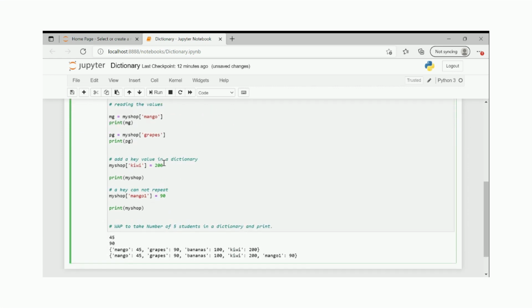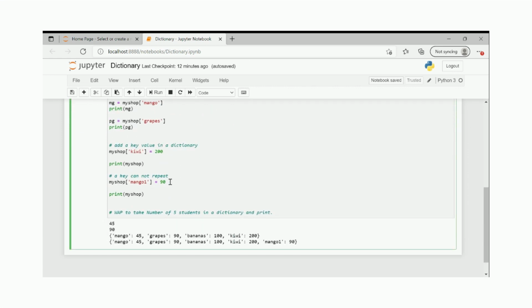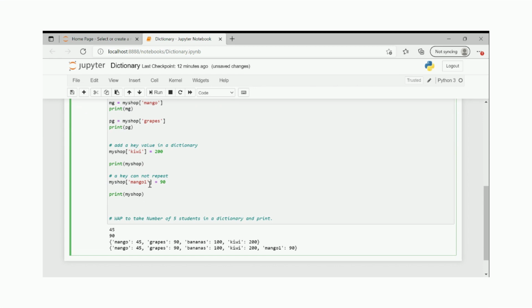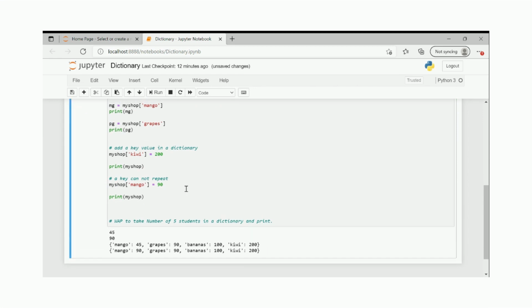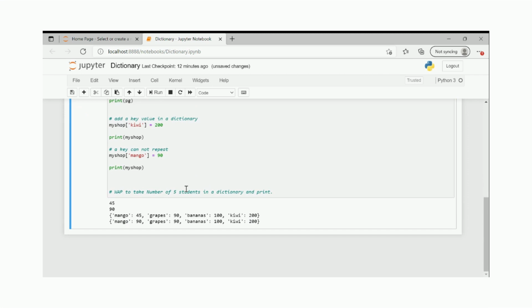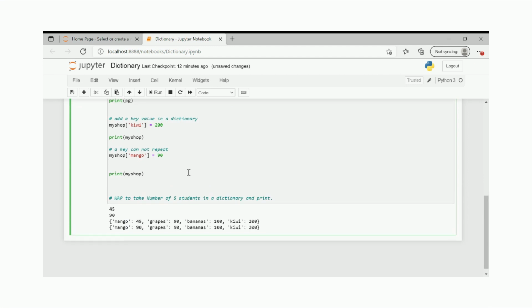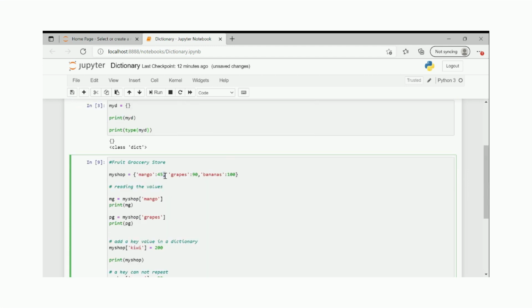So this value can be anything. Values cannot only be numbers. For example, for mangoes only, let's say I have a different price here, right? Instead of doing this, which doesn't look good, like what is mango one? What I will do is add mango in the form of a list.